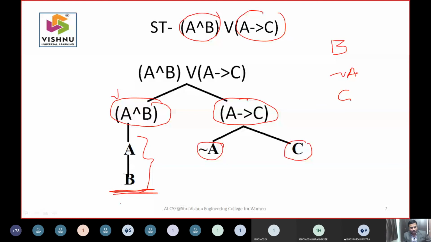B is here. You need to find negation of B in the path. There is no negation of B in the path, so obviously this path is open.